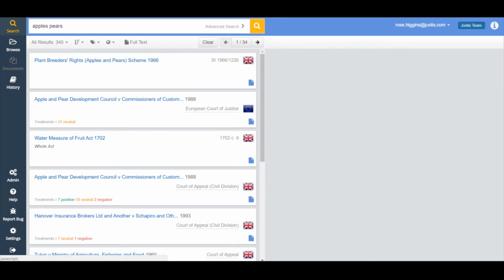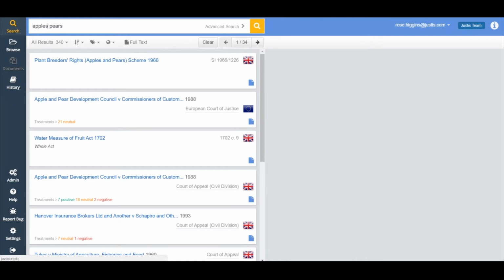Now there may be instances where you don't want JustisOne to assume an and. For example, if you are searching for cases and you don't care if they're about apples or pears, as long as it talks about one. And in that instance, it really is that simple. Just add an or, apples or pears, any cases to do with either apples or pears.